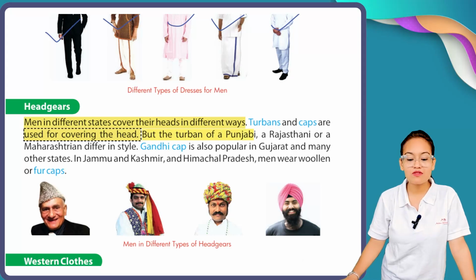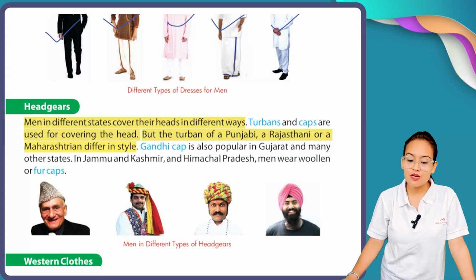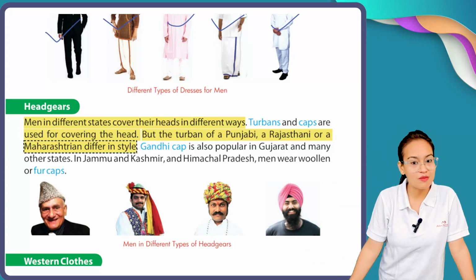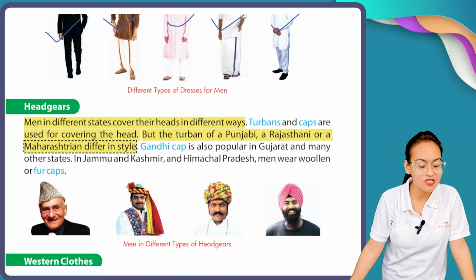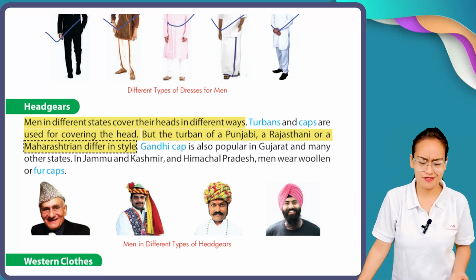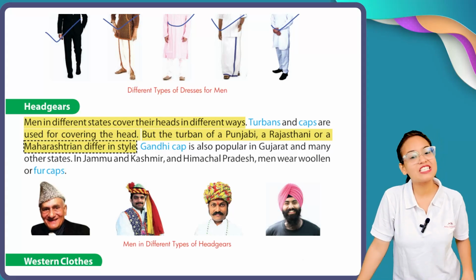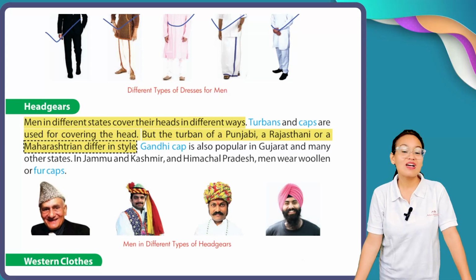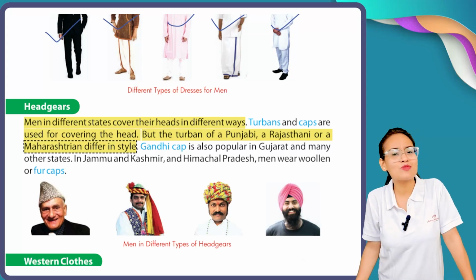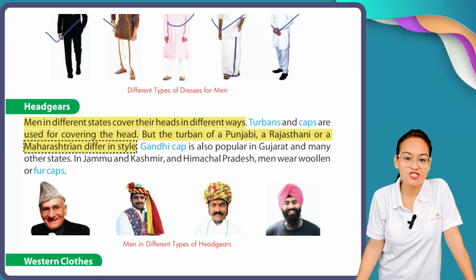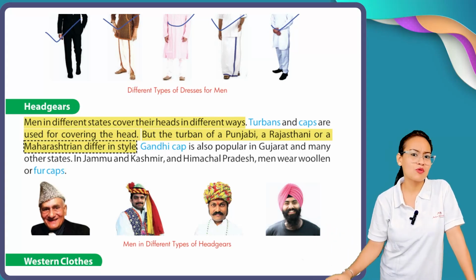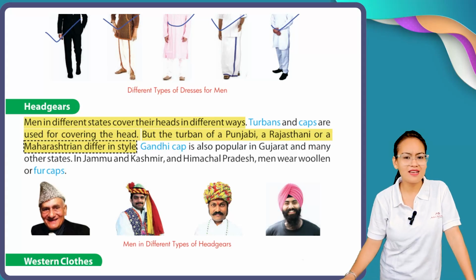But the turban of the Punjabi, Rajasthani or Maharashtrian style is different. But you know what? The wearing pattern of the turban in Punjabi, Gujarati, Rajasthani and Maharashtrian attire is all different. For example, the Gandhi cap is also popular in Gujarat. And why is the Gandhi cap popular in Gujarat? Because Gandhiji was from Gujarat. That's why the Gandhi cap is most popular among Gujarati people and many other states also.